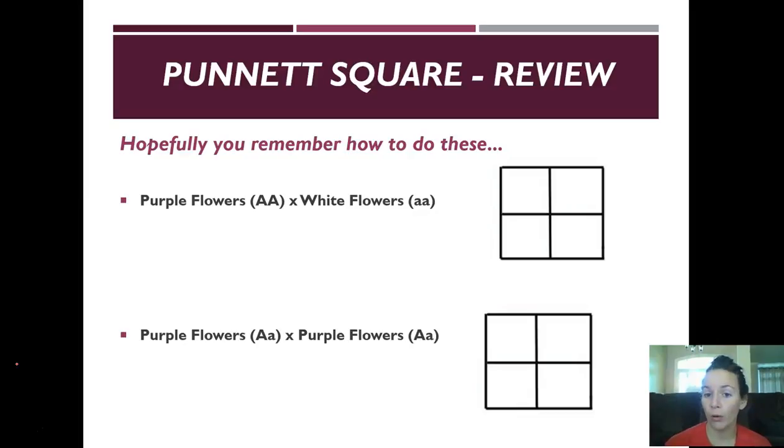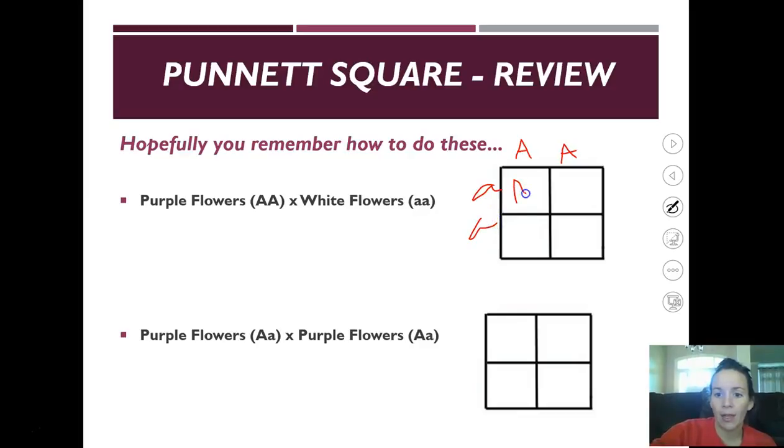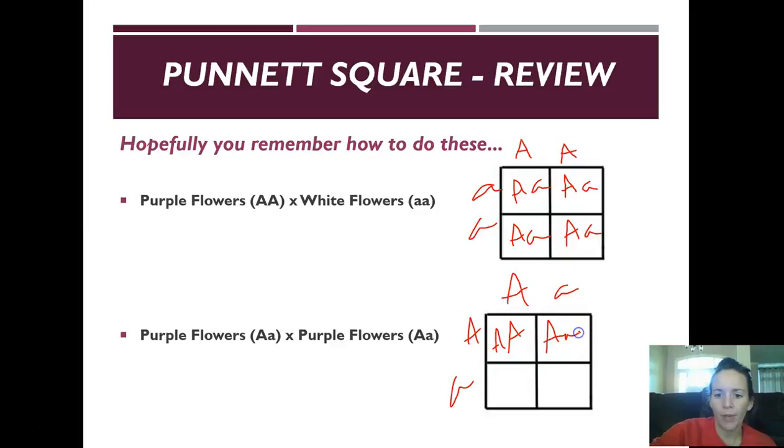So they're just 4 little boxes in a square. And all you do is you put the alleles of the parents on the top and the side. So for example, in this first one, big A, little a. So big A would go on top, little a to the side. And when you fill it out, you always fill it out sentence order. So capital should be before lowercase. Then we'll do another one here. So capital lower, big, big little,